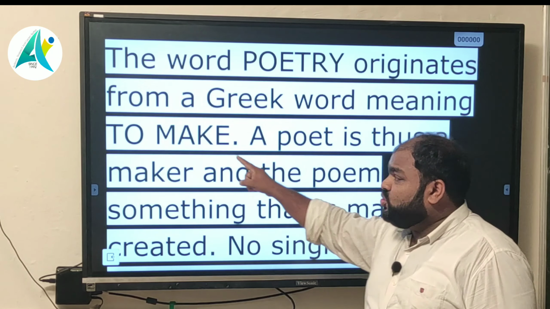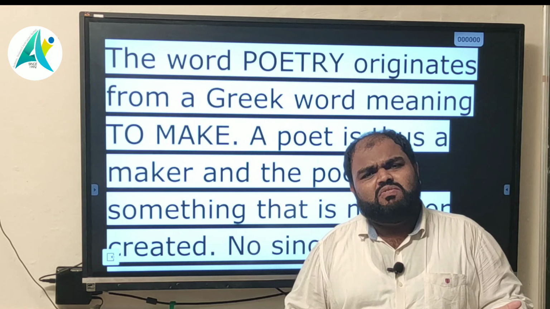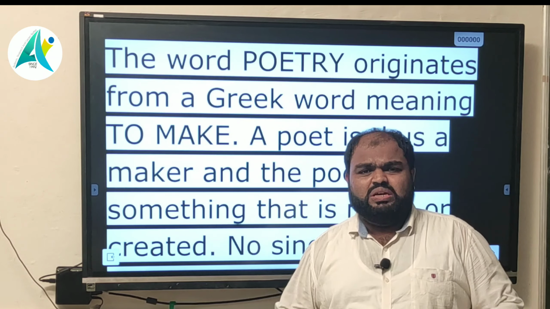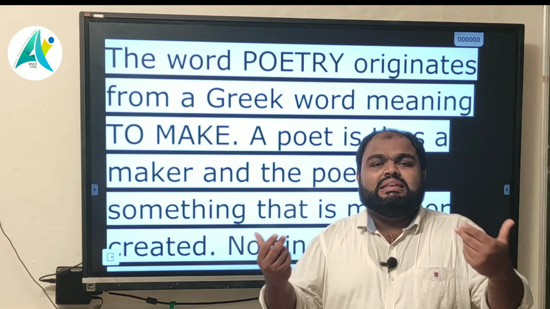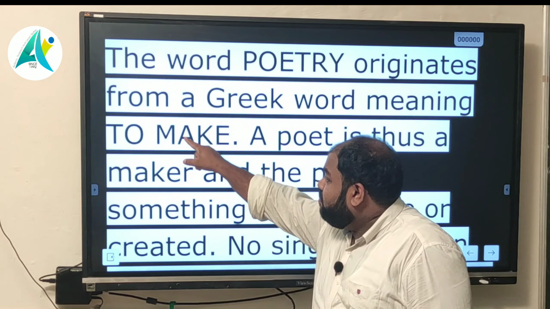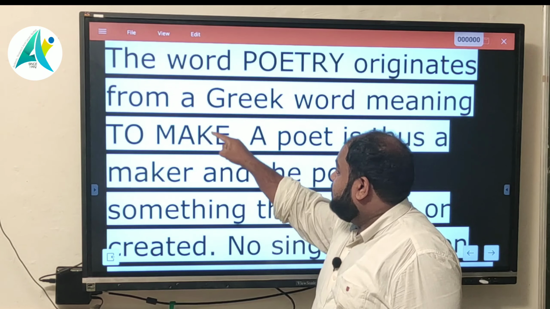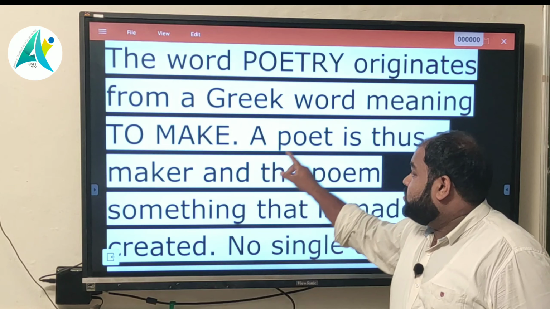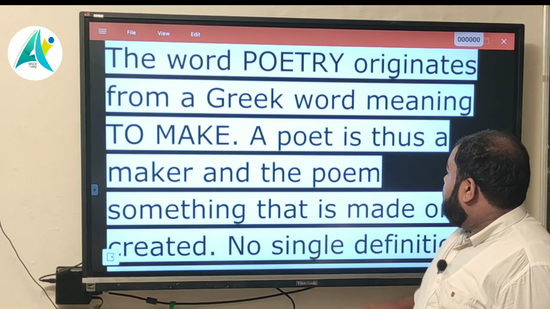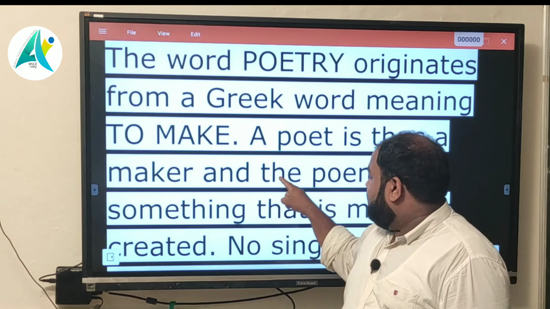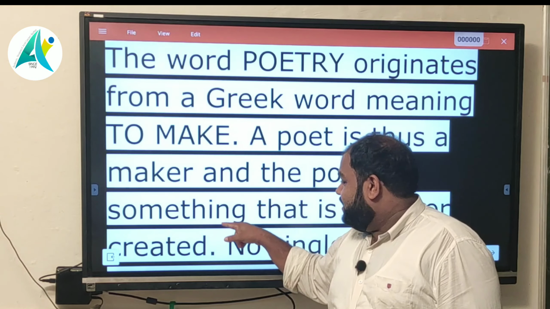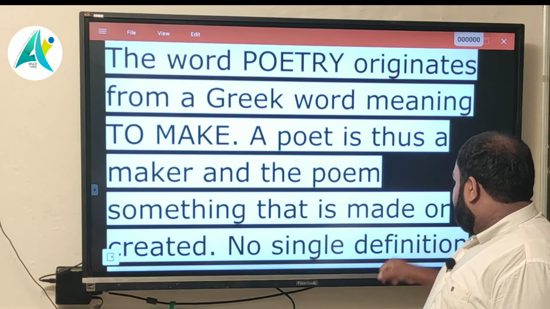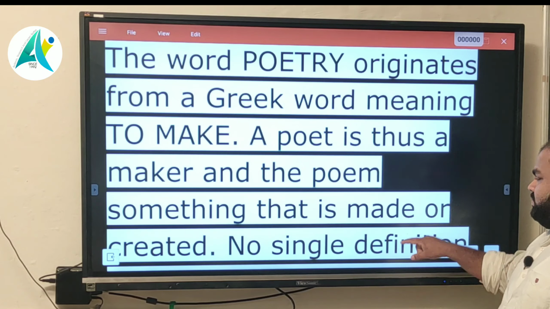It means to make. Make means, we know already, to create anything. So here, to make is the meaning of poetry. The Greek meaning of poetry is to make. So next, a poet is thus a maker, and the poem is something that is made or created.